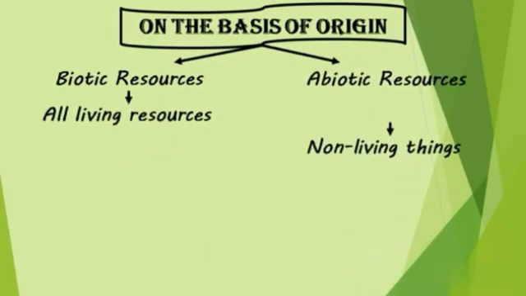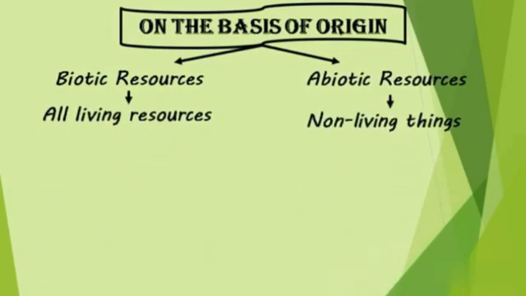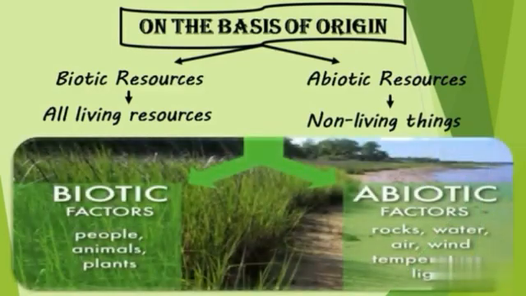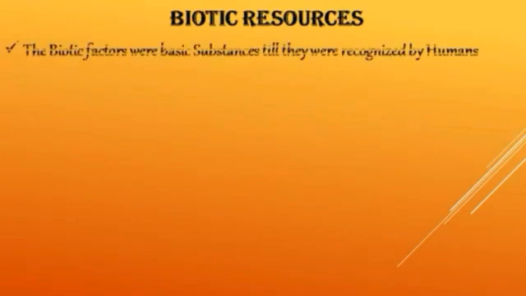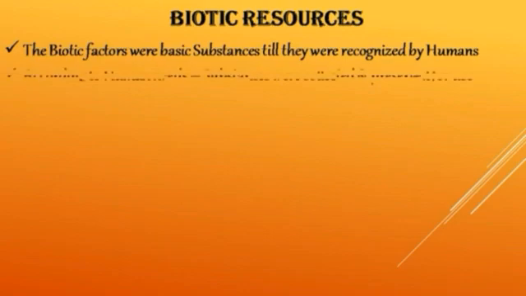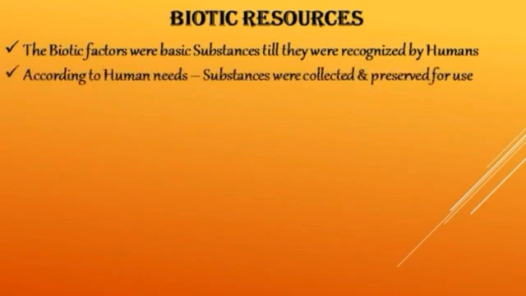Biotic resources are all living resources. Abiotic resources are non-living things. Biotic factors are people, animals, plants, and microorganisms. Abiotic factors are rocks, water, air, wind, temperature. Biotic resources were mere substances till they were recognized by humans. According to human needs, the substances were collected by ancient men and preserved for use.